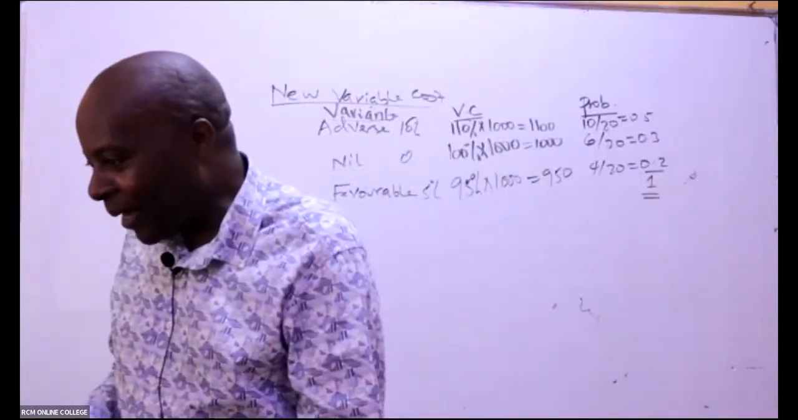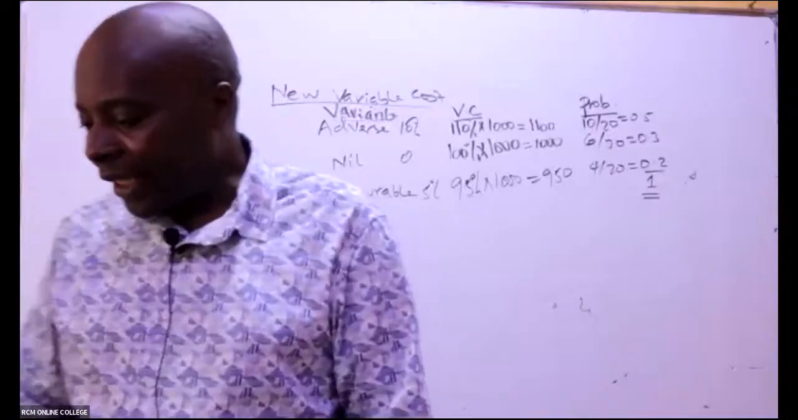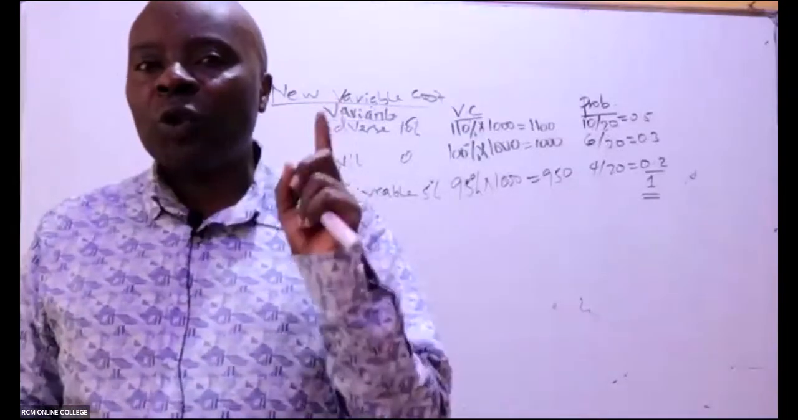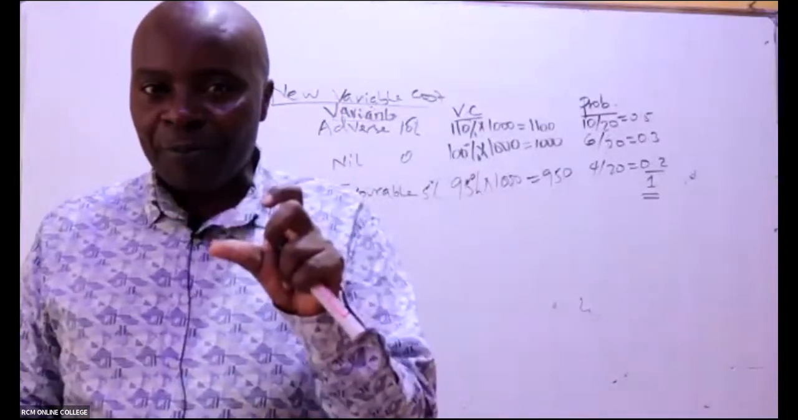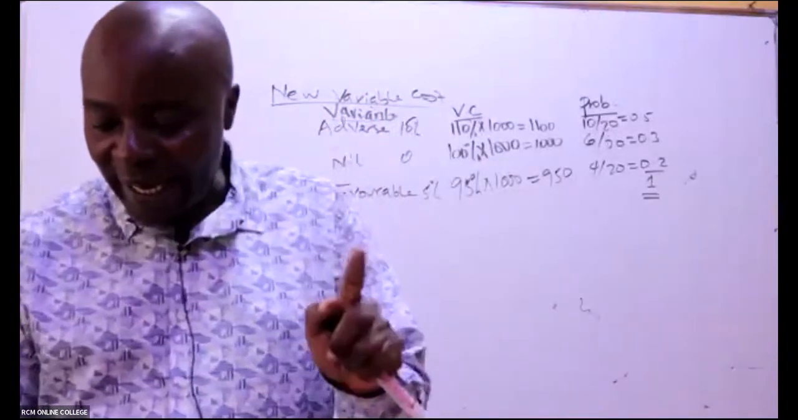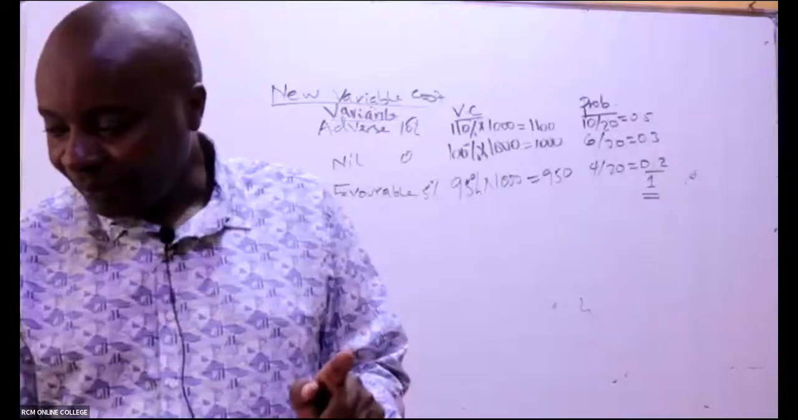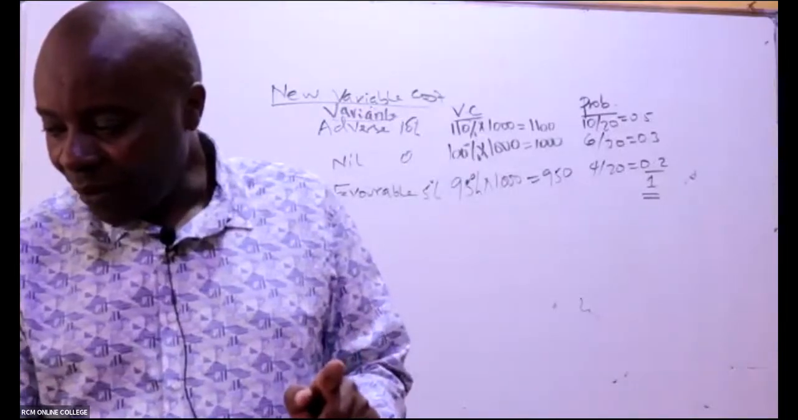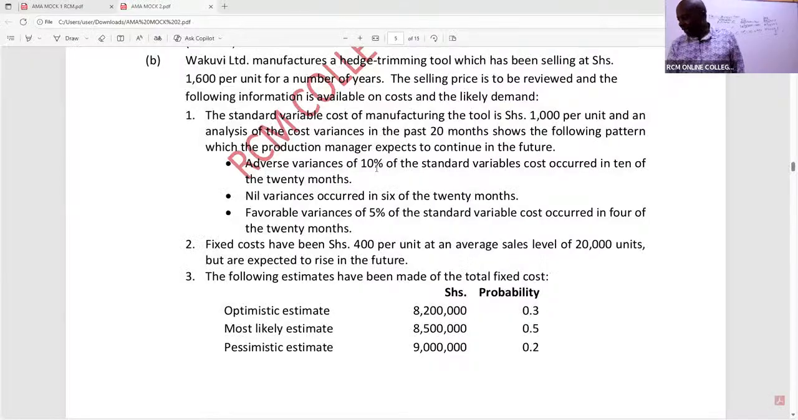Why am I dividing by 20? You see 10 over 20. That out of the 20 times they were able to observe, adverse were 10. Here, you can see adverse variance of 10% of the standard variable cost occurred 10 of the 20 times.